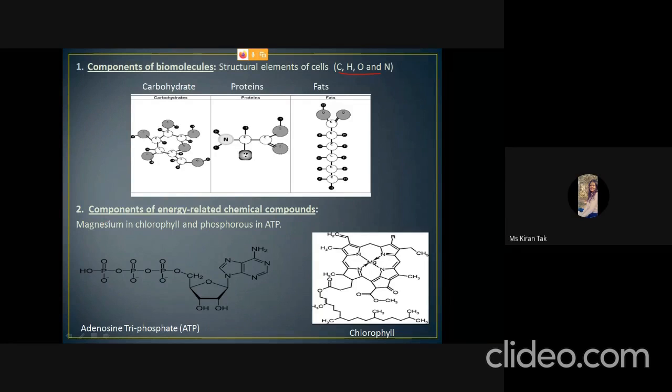The next is components of energy related chemical compounds, like magnesium in chlorophyll and phosphorus in ATP. ATP and chlorophyll are both involved in energy related processes. Here the chlorophyll has a magnesium which is surrounded by the porphyrin ring, and here the phosphorus is present in the phosphate form.